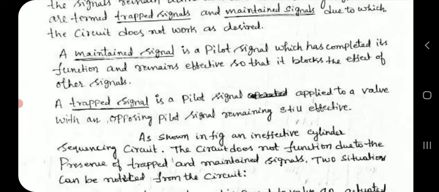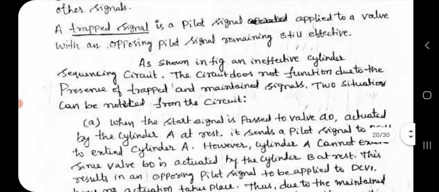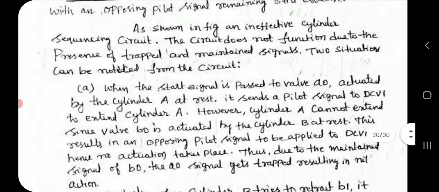Two situations can be noticed from the circuit. When the start signal is passed to valve A0 actuated by the cylinder A at rest, it sends a pilot signal to direction control valve 1 to extend cylinder A.